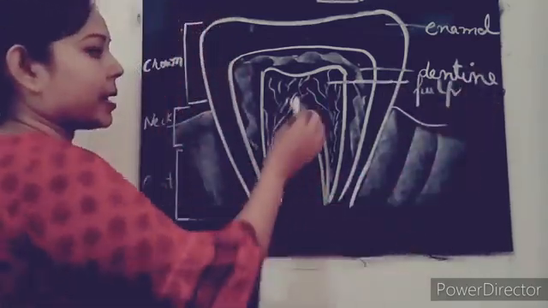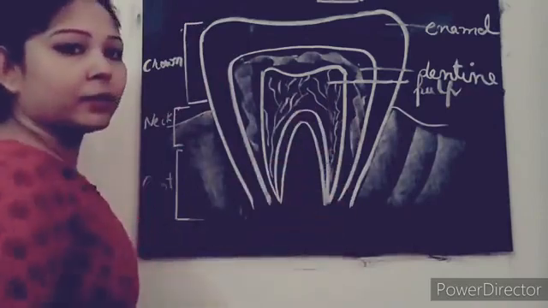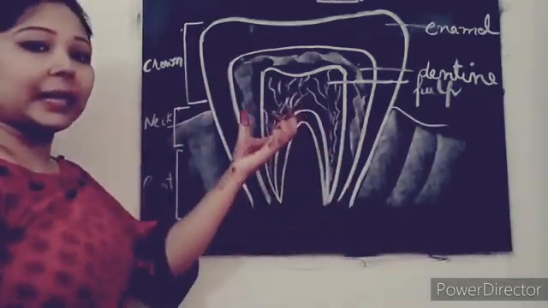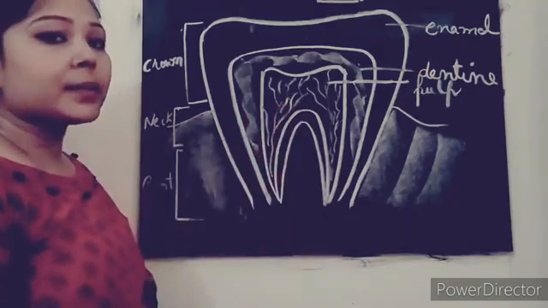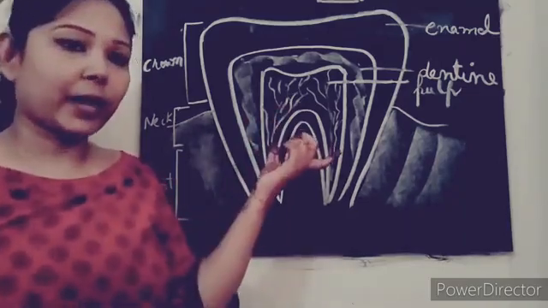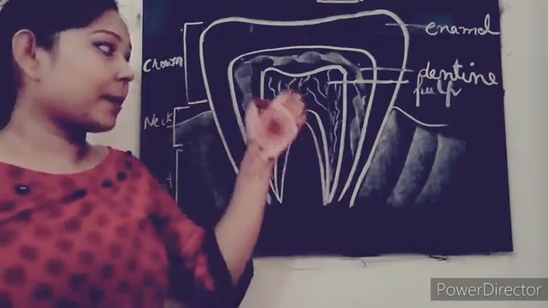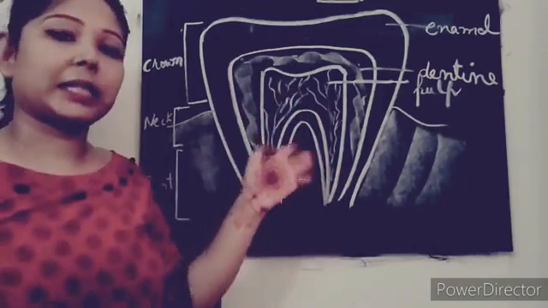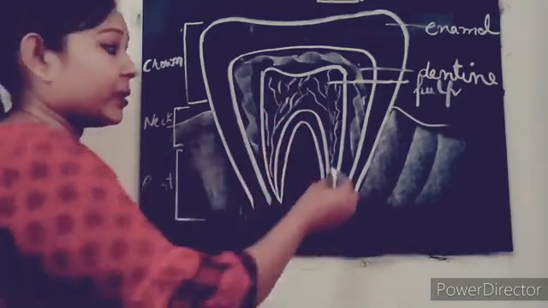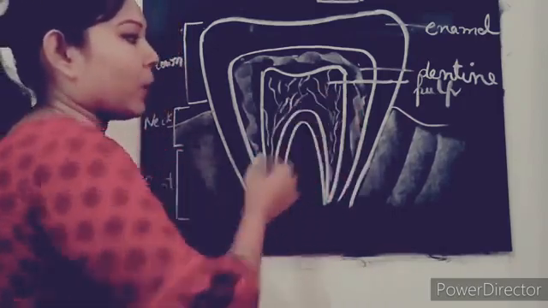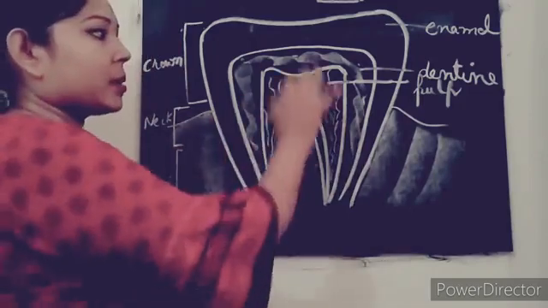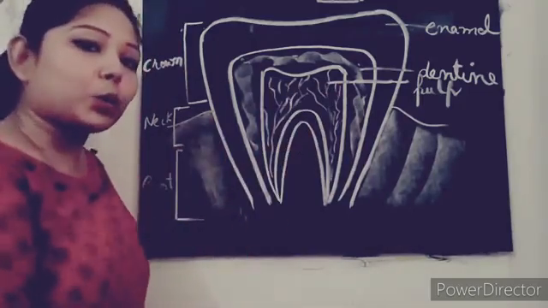In the pulp area we have nerves, and they help to supply the blood here. The pulp also enables us to sense internal injury, and it supplies nutrients to the teeth. Clear? And you can easily see some lines, these are known as blood vessels. So this is all about the structure of a tooth.